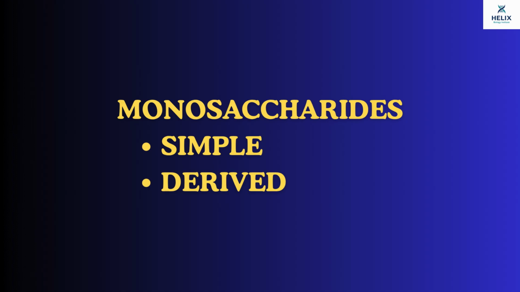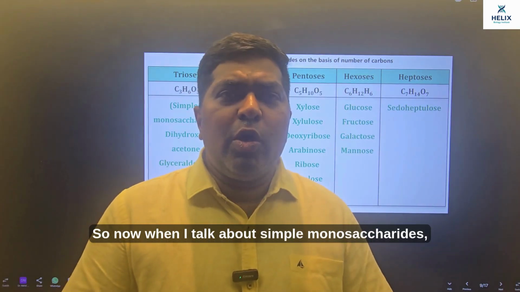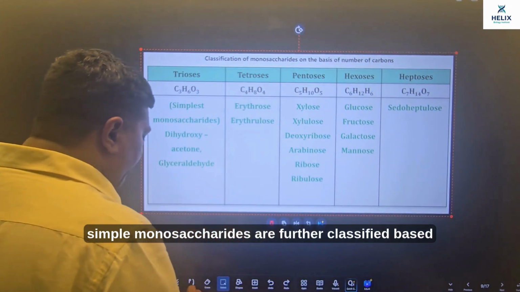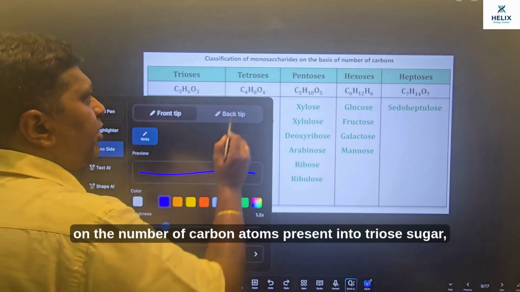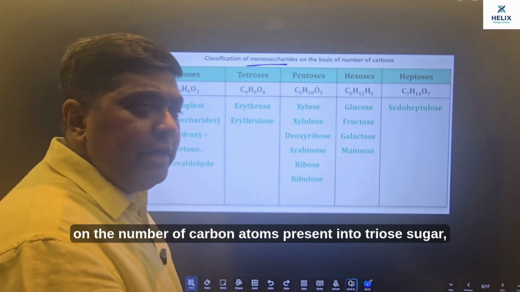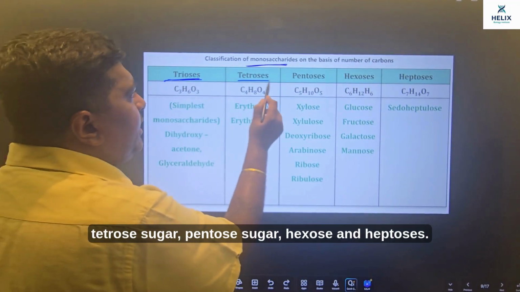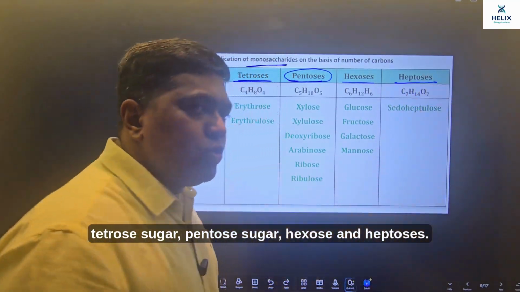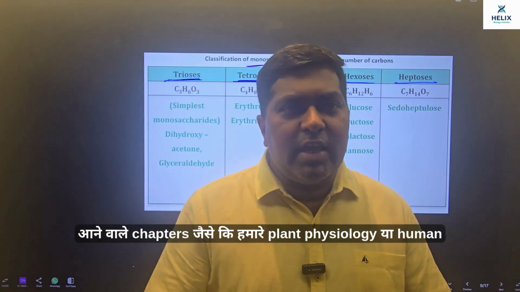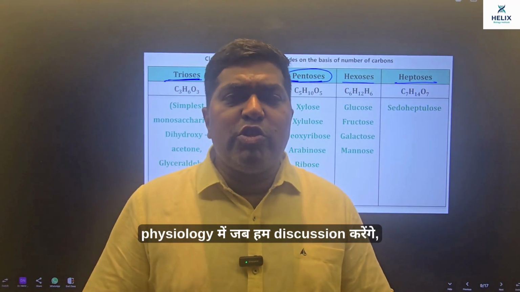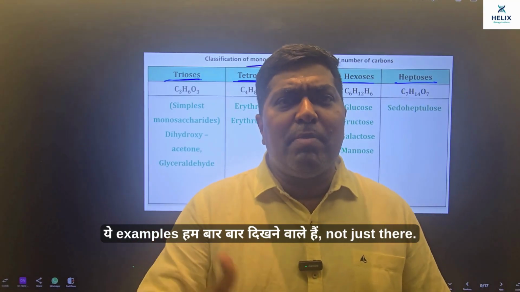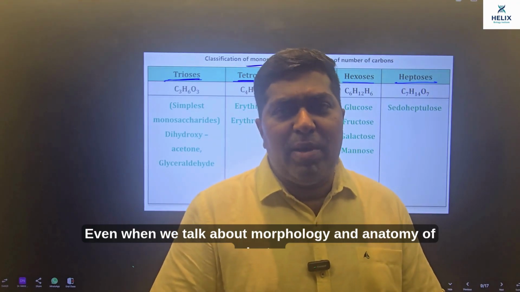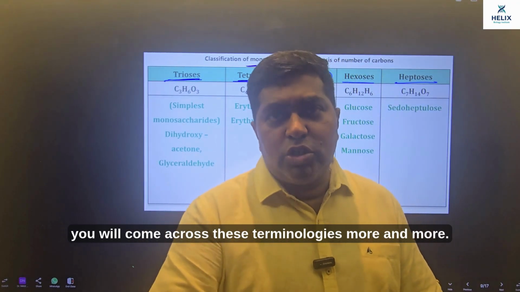So now when I talk about simple monosaccharides, they are further classified based on the number of carbon atoms present into triose sugar, tetrose sugar, pentose sugar, hexose and heptose. आने वाले चैप्टर्स जैसे कि हमारे प्लांट फिजियोलॉजी या ह्यूमन फिजियोलॉजी में जब हम डिस्कशन करेंगे, ये एग्जांपल्स हम बार बार दिखने वाले हैं. Not just there, even when we talk about morphology and anatomy of plants, you will come across these terminologies more and more.